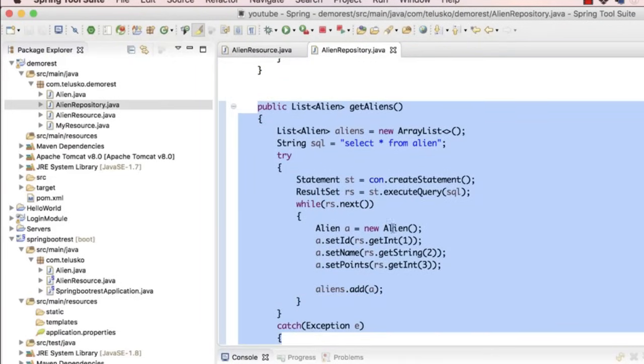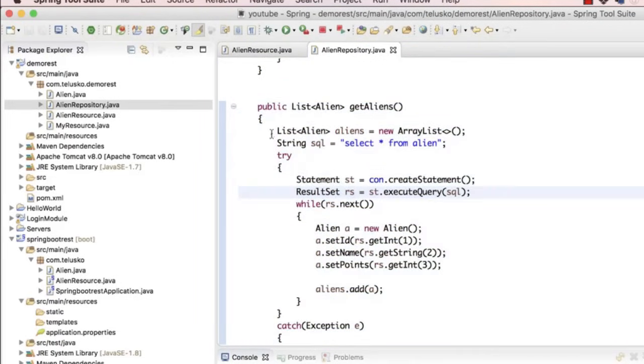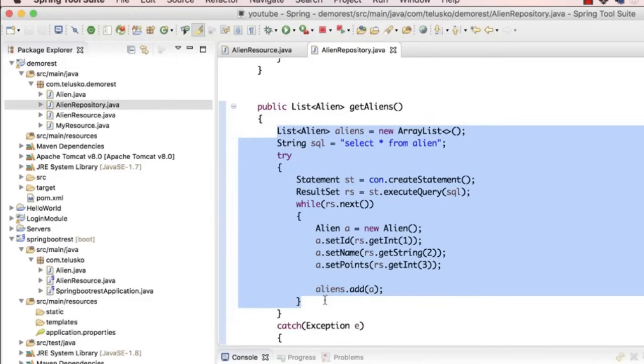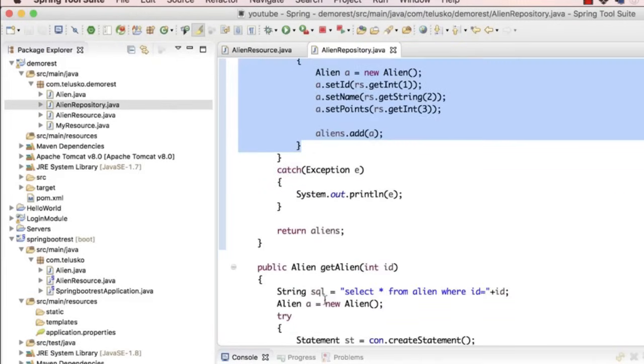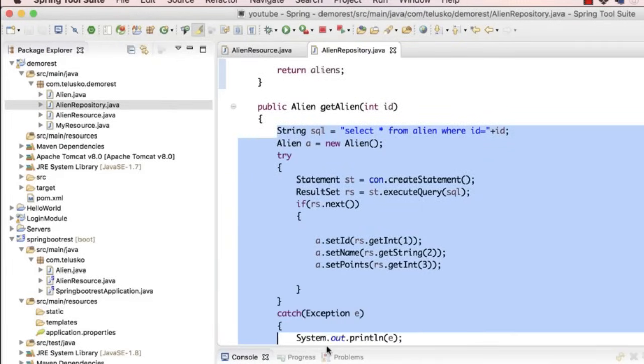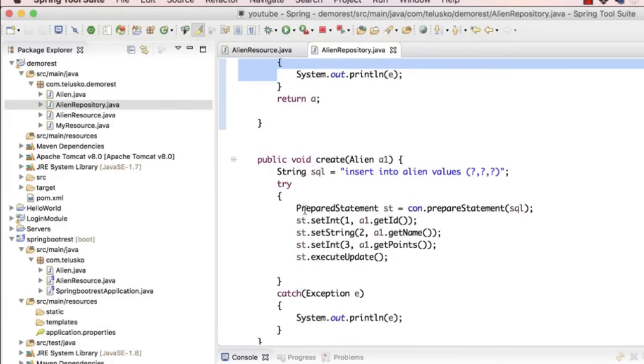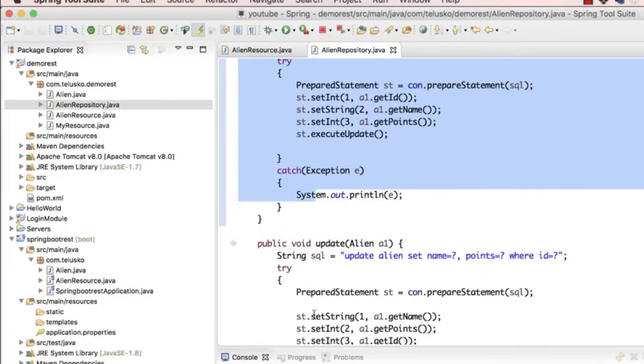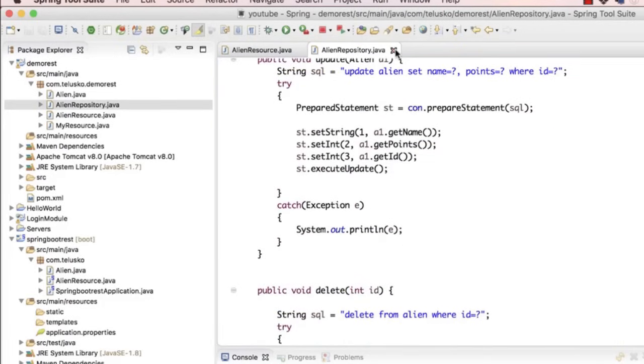We need a method to find all the aliens. You have to mention the entire stuff here. For one alien you want the entire code. For create alien, this is the code. For delete alien, you have a code, right? For everything we have a code there.